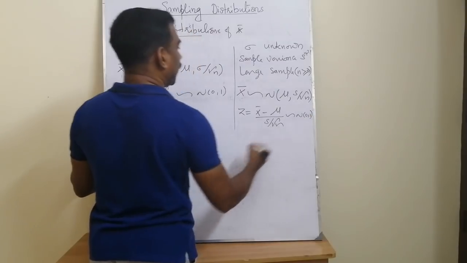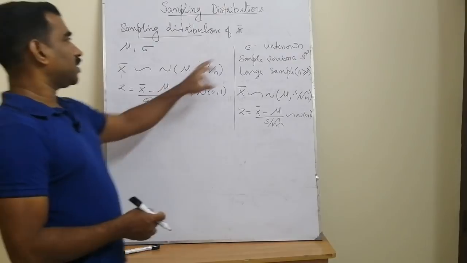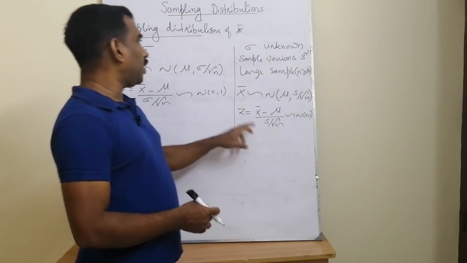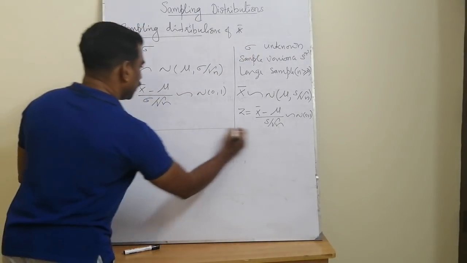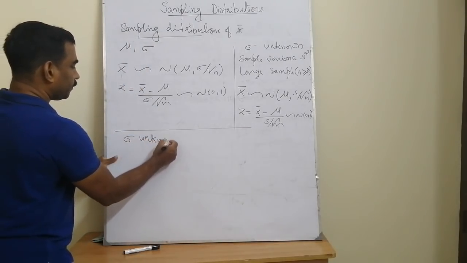So this is the second case of the sampling distribution of the sample mean. Sigma known case, sigma unknown with a large sample, and the third case, sigma unknown and a small sample.